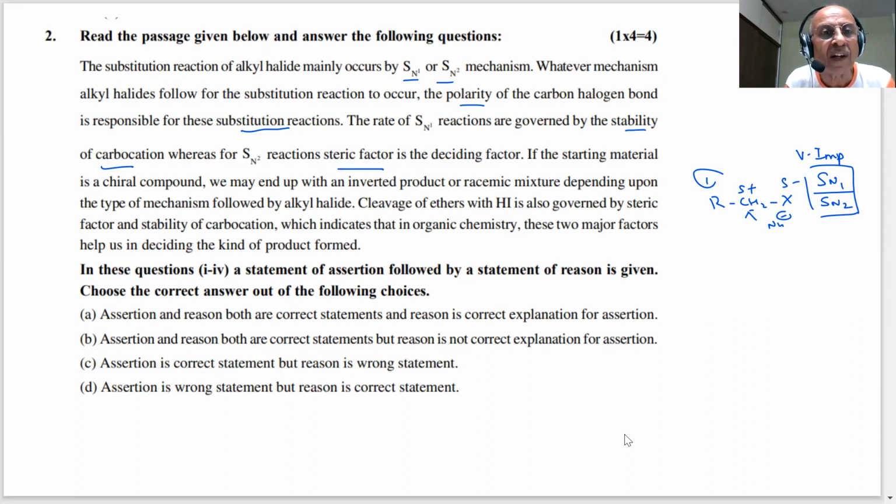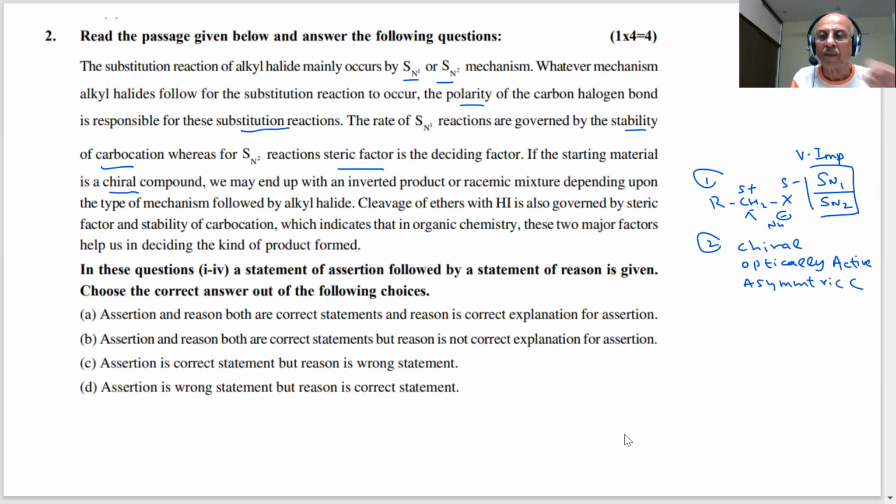If the starting material is a chiral compound, what are chiral compounds, students? Those which have one asymmetric carbon. They are optically active. Asymmetric means there will be 4 different groups attached to the carbon.